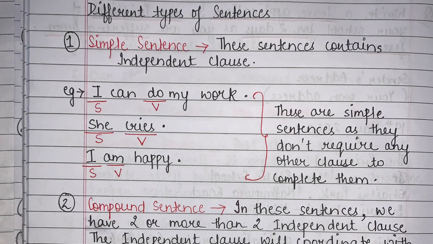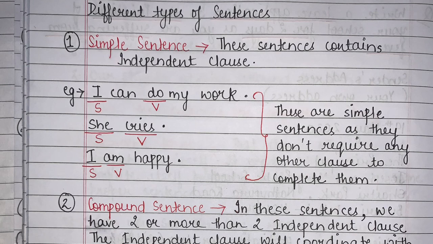And whatever idea I want to deliver, it should be clear with my sentence. So can you see that if in this sentence I say I can do my work, whatever idea I wanted to give to my audience, it is clear through my sentence. So I do not require any other sentence to complete it, right? So that is why this is my simple sentence.